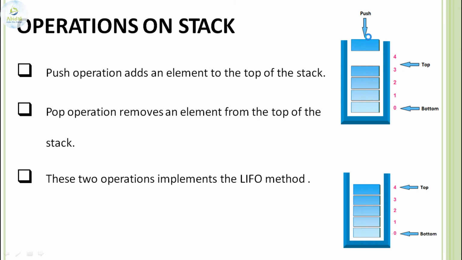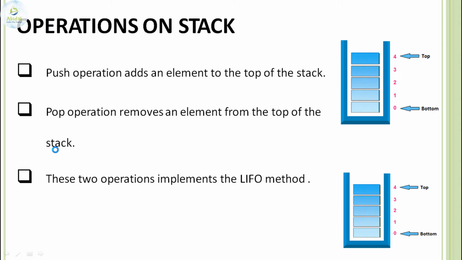See the example: on push, an element is added. It is an array representation. This is called the bottom, which is the very first element that has been stored. So in push, a new element is added. The pop operation is going to remove an element from the top of the stack.